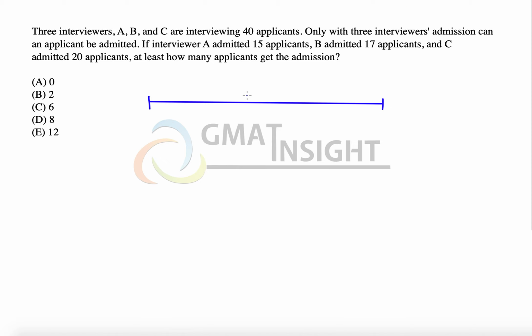Let's assume that we have 40 candidates and those 40 applicants are being represented by this particular line. Now, A admitted 15 applicants. So for those 15 applicants, I'm just drawing a line like this. So, these are the first 15 candidates that A qualifies, right?